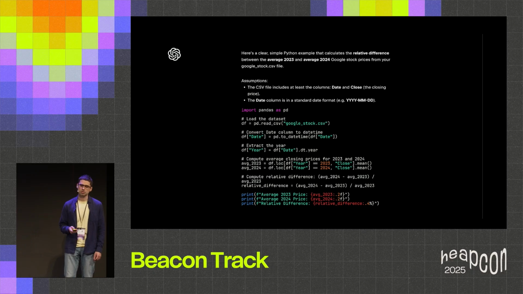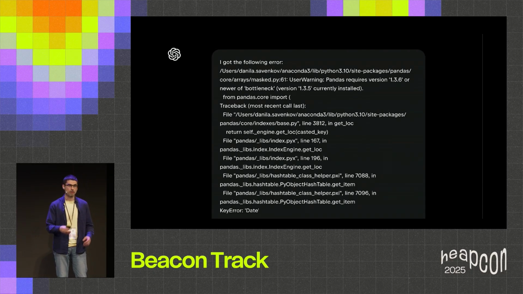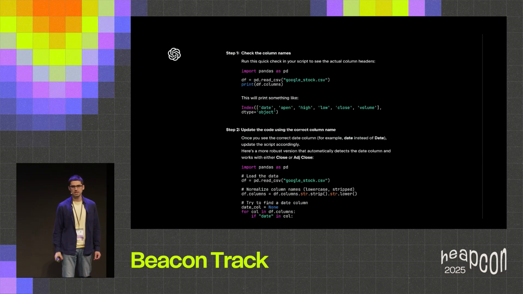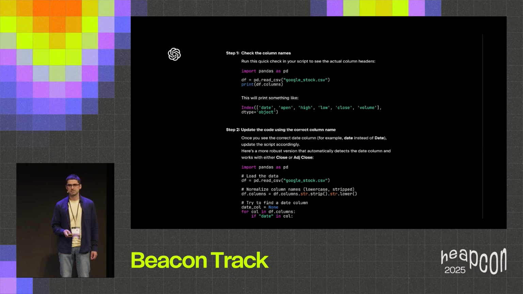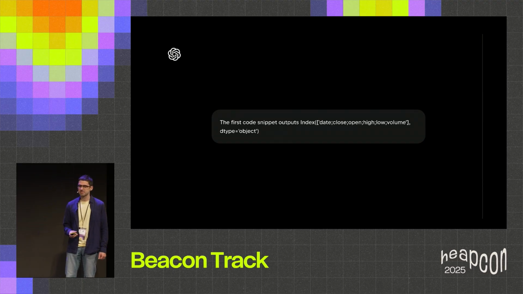We follow the instructions, and as usual, we get some error. OK, we're copy-pasting the error back to ChatGPT, saying, hey, ChatGPT, I have a problem. There is an error. And ChatGPT is, of course, here to help us again. Do step 1, run this code, then run this code, and everything will get fixed. OK, we're starting to follow the instruction, copy-pasting the code, running it, and getting a very unexpected output on the very first step.